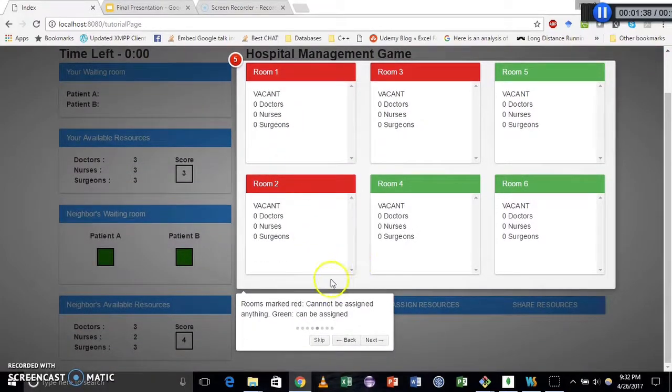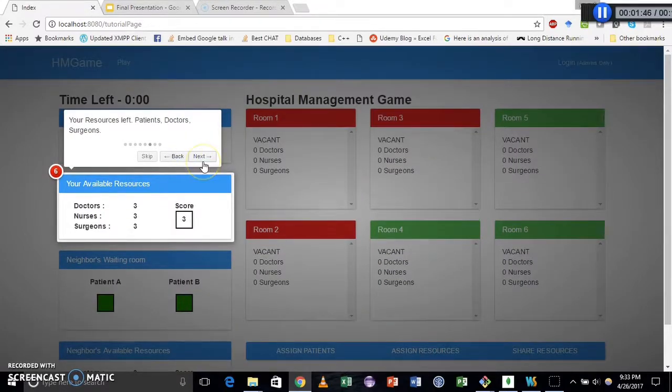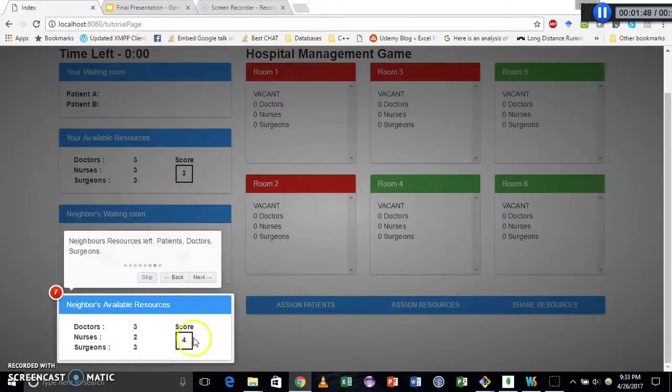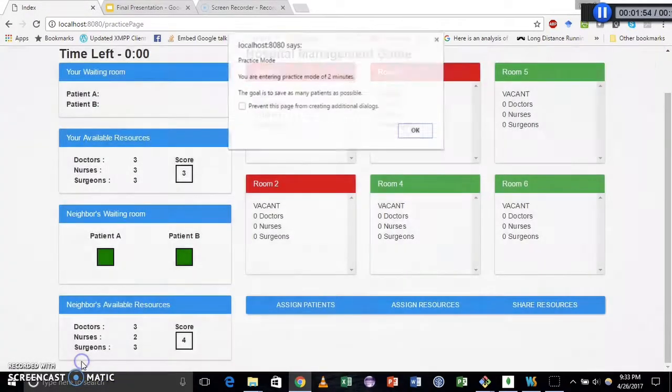And here, for the rooms, red means that it's not ready to be assigned, green means that you can assign resources or patients to the room. Here you can see the score and the resource count, and here you can see those of the neighboring hospital. And yeah, you're done with the tutorial.